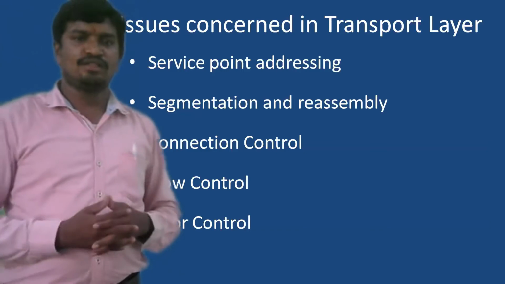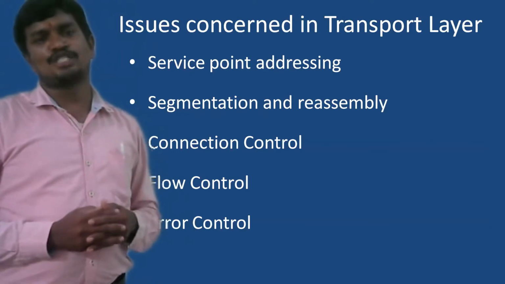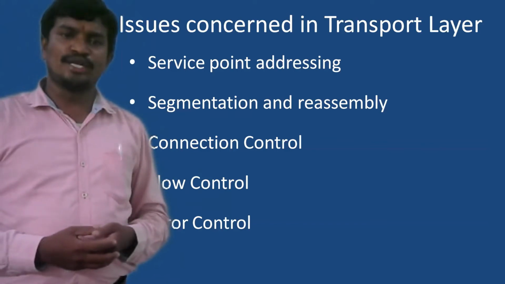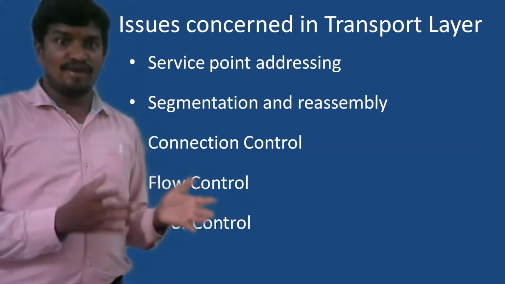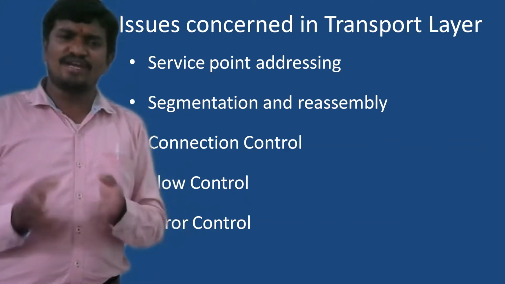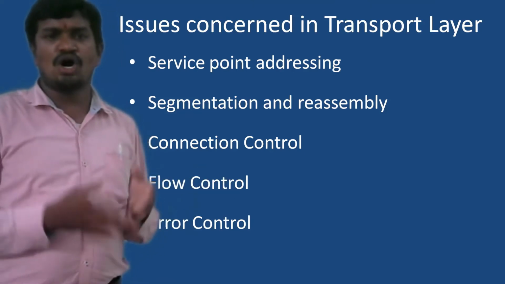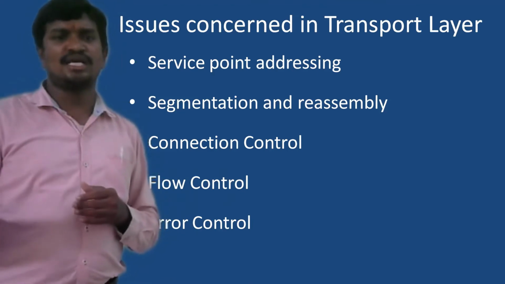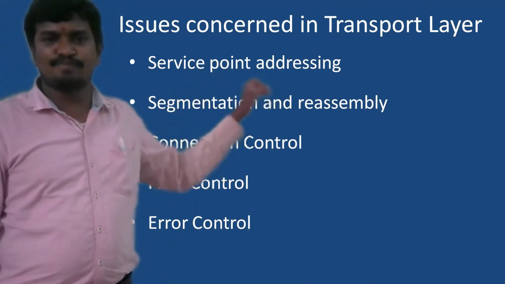And finally, let me conclude these transport layer issues. The addresses used in the transport layer: every process is given an address called a port number. For example, mail runs on one protocol, World Wide Web runs on one more protocol. If you take any other application, database in a system or any servers, all are running on port numbers. So the transport layer always recognizes the data from different processes in the form of port addresses. That we call service point addressing, meaning port addresses.